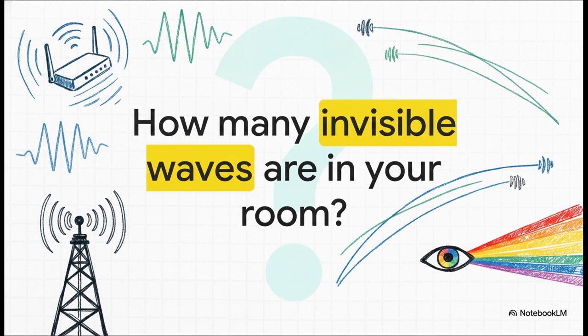Take a look around the room you're sitting in right now. Between the Wi-Fi router, the cell phone towers outside, the radio stations broadcasting miles away, and the visible light hitting your eyes, how many of these invisible waves are passing through your space at this very second? You are sitting inside a vast, imperceptible ocean of energy and information, all endlessly leapfrogging at 300 million meters per second, perfectly dictated by the 4 equations we just explored. It's happening right now, silently, all around you.